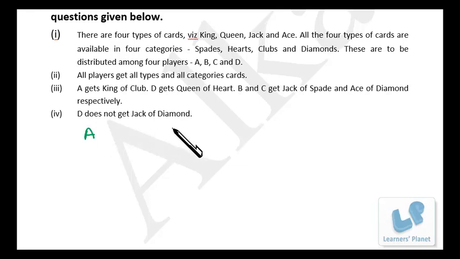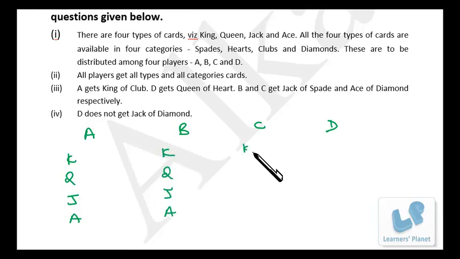So each one is getting four types of cards: A, B, C and D. Okay, so I just write down king, queen, jack and ace of each suit.